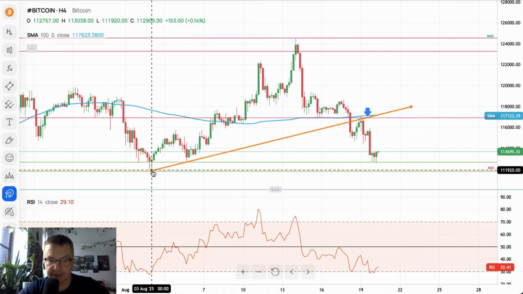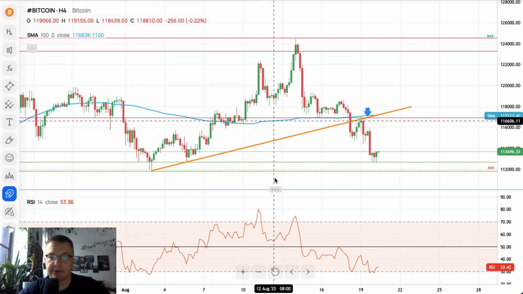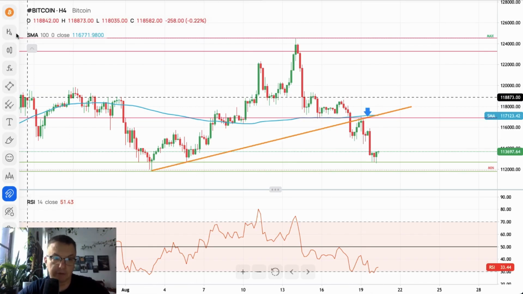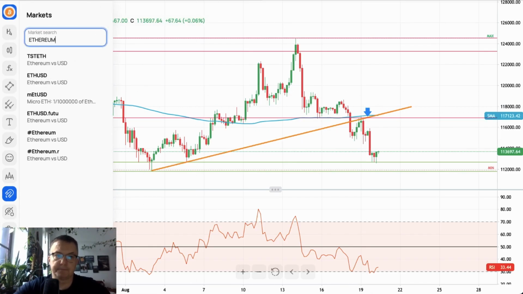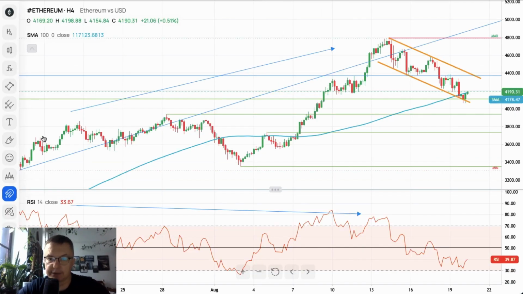There's one more technical support left for a test, 111,920. So if this level is violated, the outlook will become definitely more bearish. For now, some kind of a pullback is expected from the extremely oversold conditions.